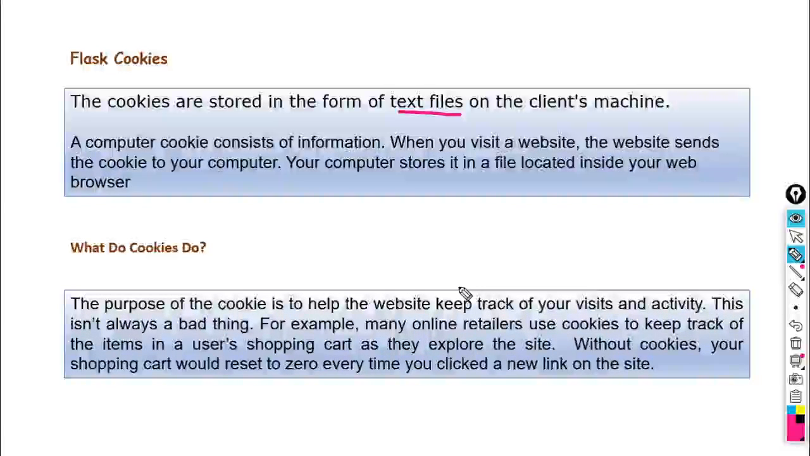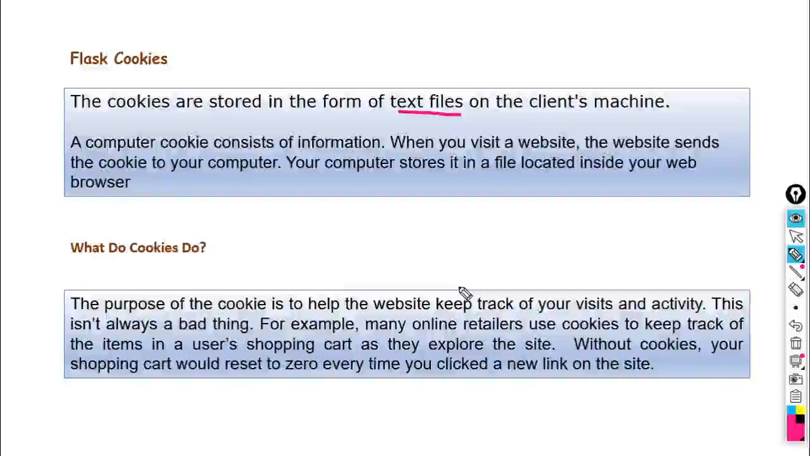So what is the meaning of cookie first? It is a small piece of data, and from where is this data collected? This data is collected from a specific website, and that data will be stored on your computer. So what type of functions does the cookie perform? First one, it keeps track of the user's browsing activity.